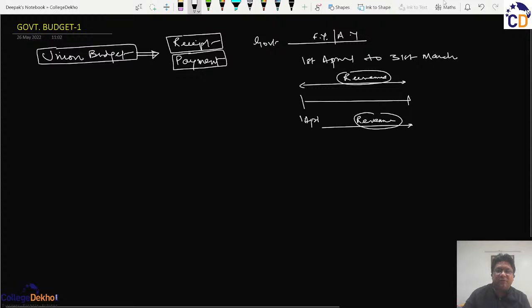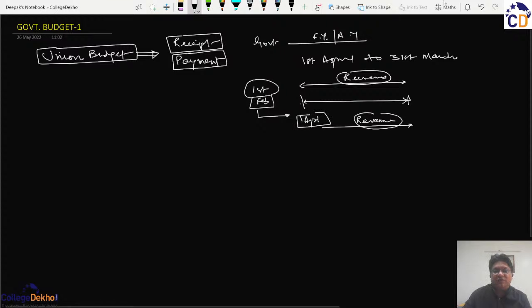Therefore, before the period begins, that is in the month of February, and earlier the date for placing the budget was 28th February, but now it has been changed to 1st of Feb. So on 1st Feb of each calendar year, the government places an estimation of the revenues and the payments that it expects to come and go in the financial year starting from 1st April correspondingly.